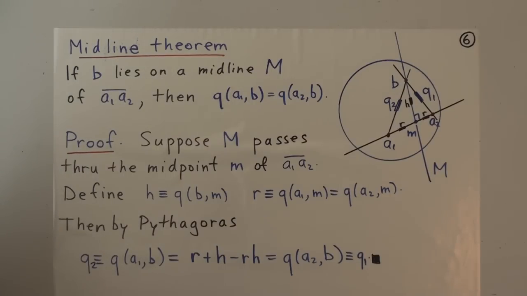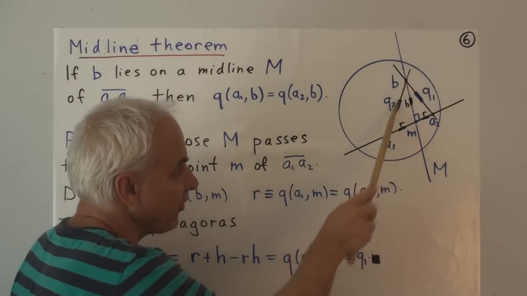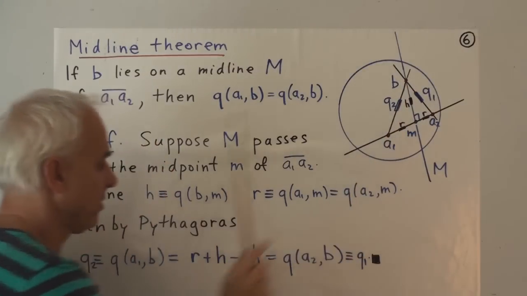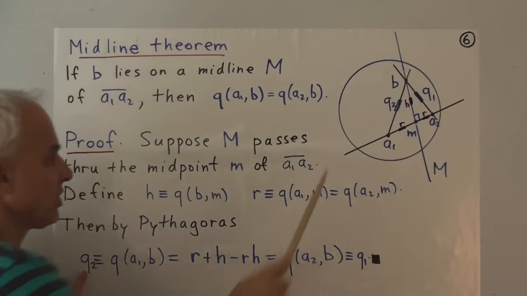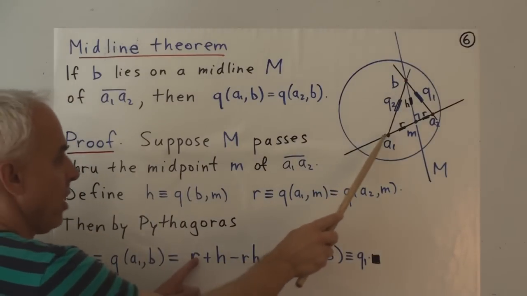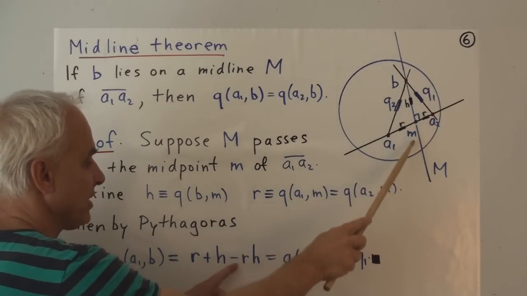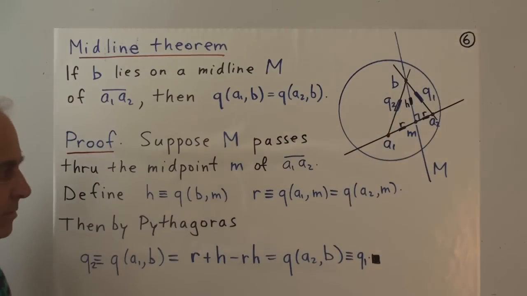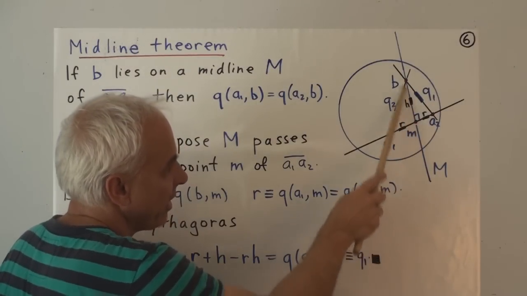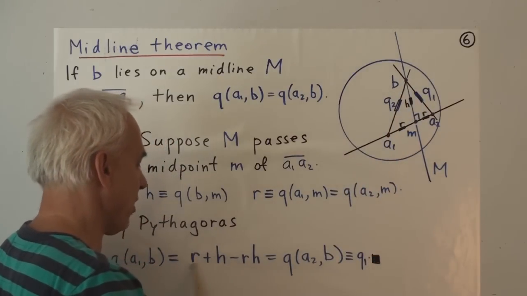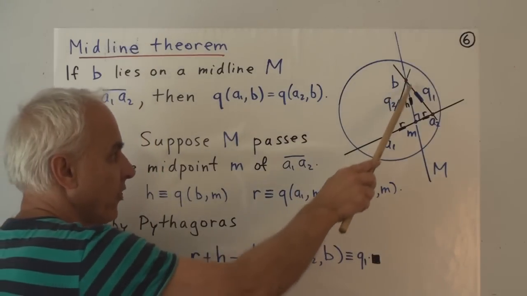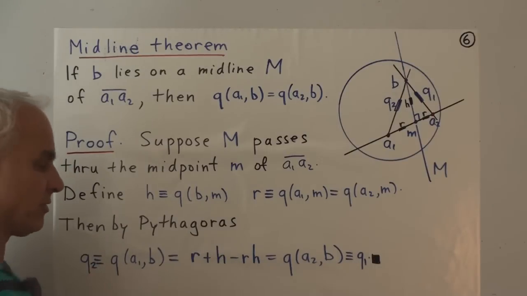Okay, now we just use Pythagoras' theorem because we have two right triangles sitting here. There's one and there's the other. In this right triangle, Q2, which is the quadrance between A1 and B, is equal to R plus H minus the product of R and H. But that's the same thing that's happening over in this triangle. There's also an R and an H, so Q1 is also equal to R plus H minus RH. So this quantity here is equal to both this quadrance and this quadrance, and so Q1 and Q2 have to be equal.